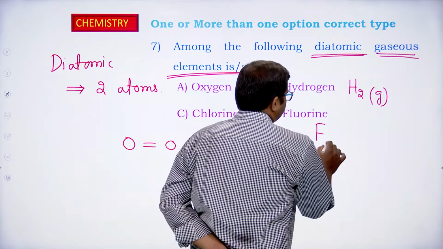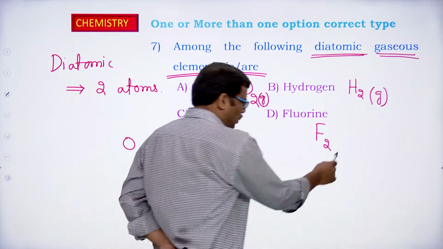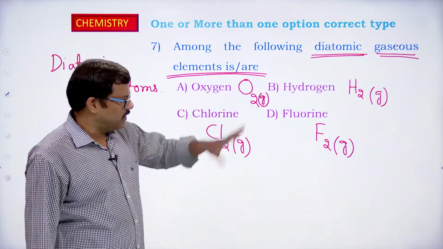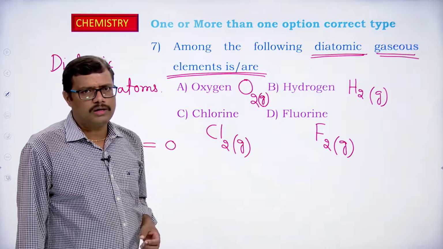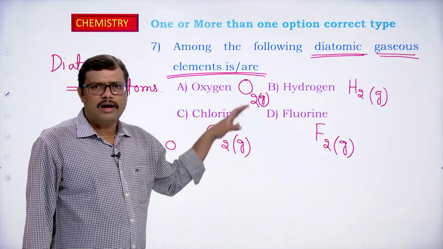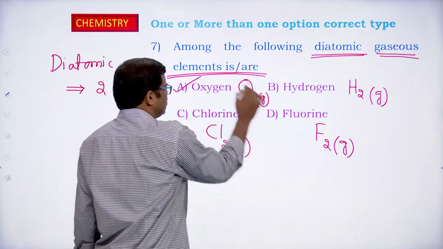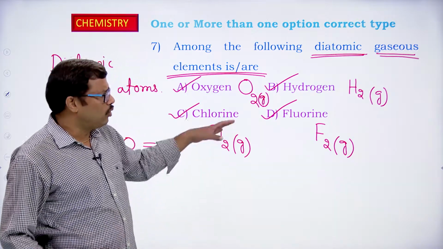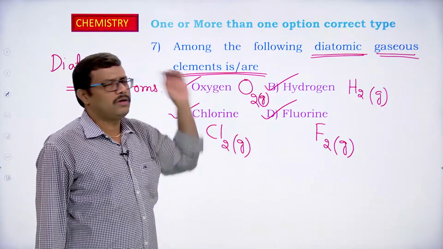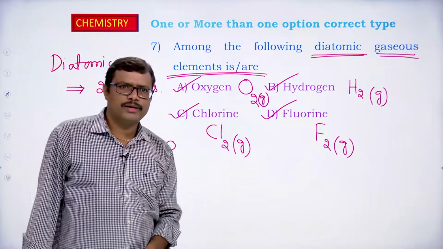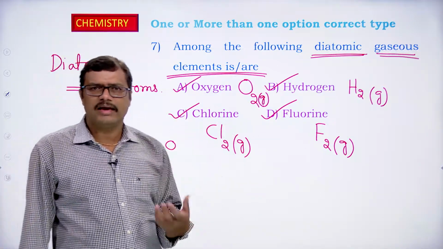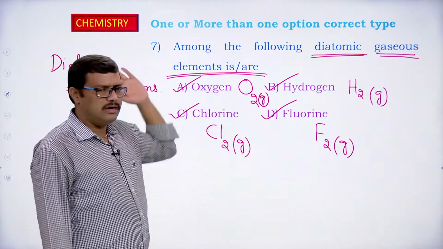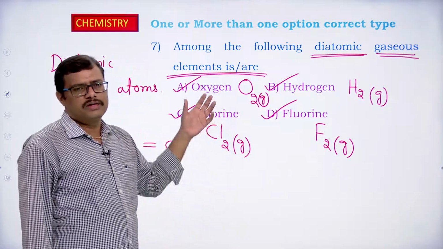Fluorine in nature exists as F2 and moreover it is also a gas. So all the options that are given are diatomic molecules and all are gases. Oxygen is a gas, hydrogen is a gas, chlorine is a gas, fluorine is a gas, and they are all diatomic molecules. So all the options are correct. A is correct, B is correct, C is correct, D is also a correct option for this question.